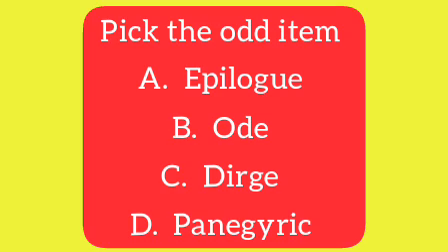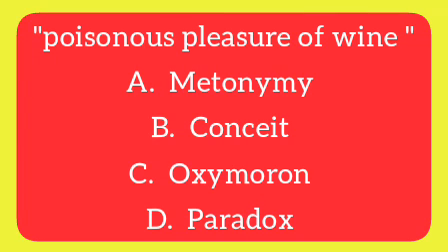Pick the odd item. A. Epilogue, B. Ode, C. Dirge, D. Panegyric. The correct answer to this question is D. Panegyric. "Poisonous pleasure of wine" is an example of A. Metonymy, B. Conceit, C. Oxymoron, D. Paradox. The correct answer to this question is C. Oxymoron.